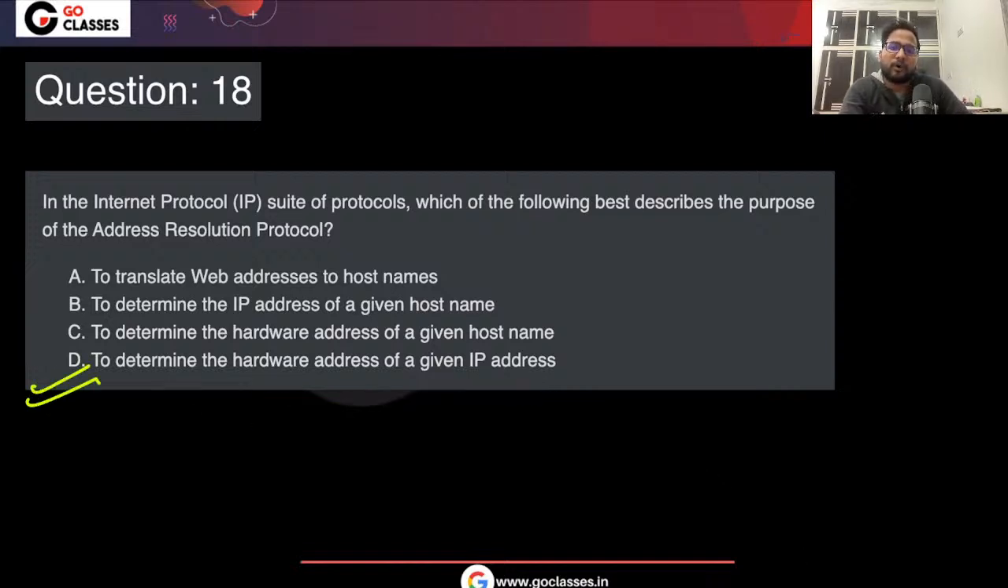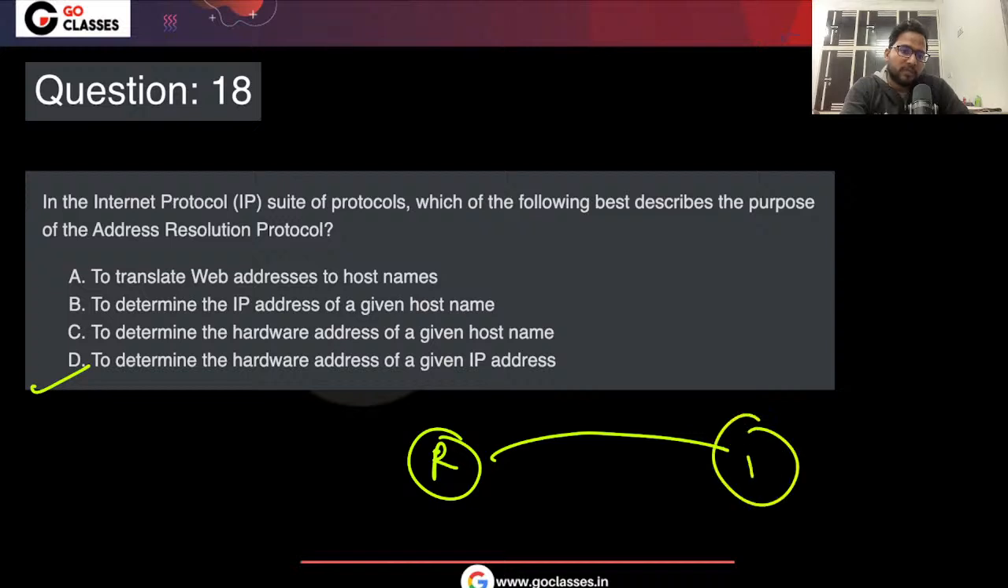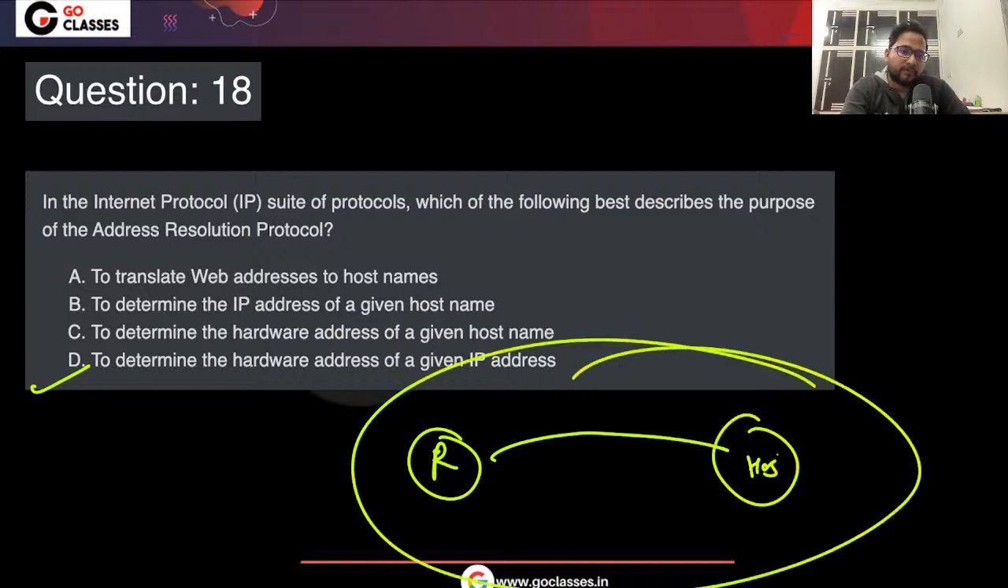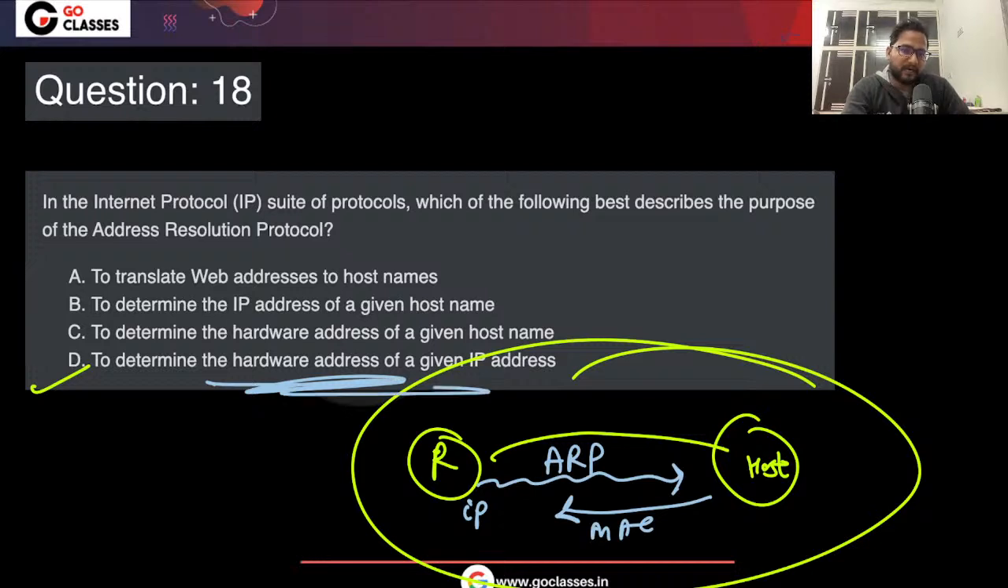Yes. So basically what do we do with the ARP? Suppose this is some router and it wants to send to some host within its own network. Then it only knows the IP. It will say, okay, this is the IP of the host, can you tell me the MAC address? So it sends an ARP packet to determine the hardware address or the MAC address with the given IP address. So that's why D is the correct answer here. It's also an easy question.